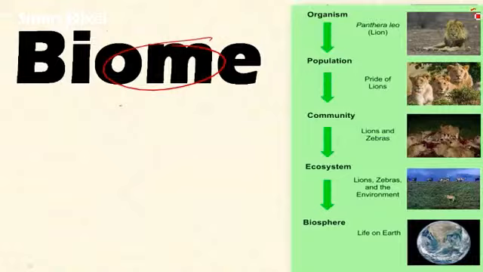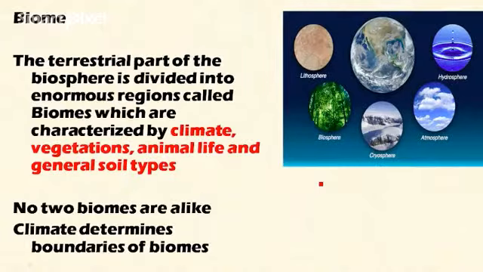Biome is the fifth level of organization in ecology. The first, the basic one, is the organism, that is the individual, then the population, community, ecosystem, and next, after ecosystem, the biome. So let's learn what a biome is. The terrestrial part of the ecosystem is divided into enormous regions called biomes.